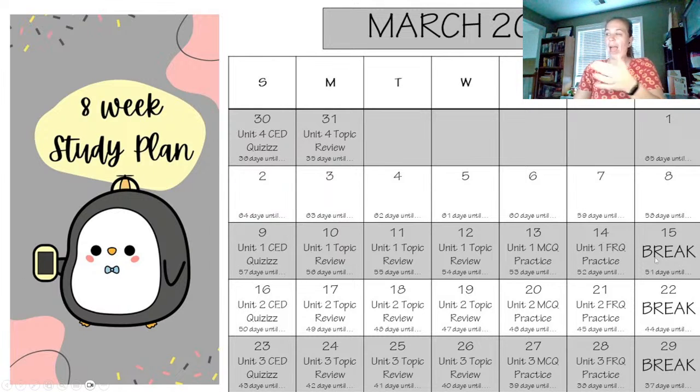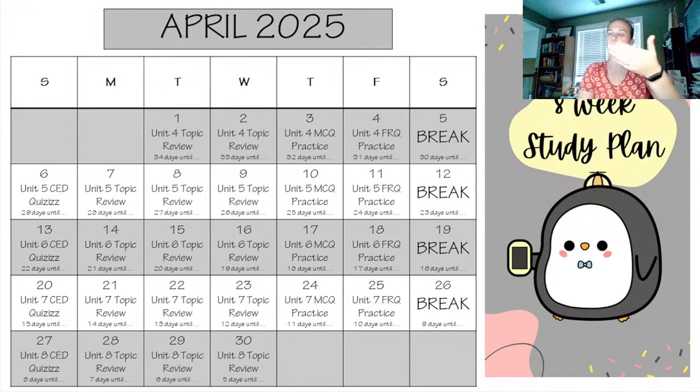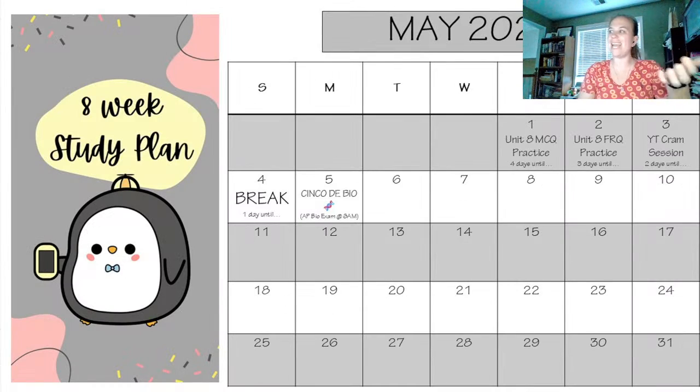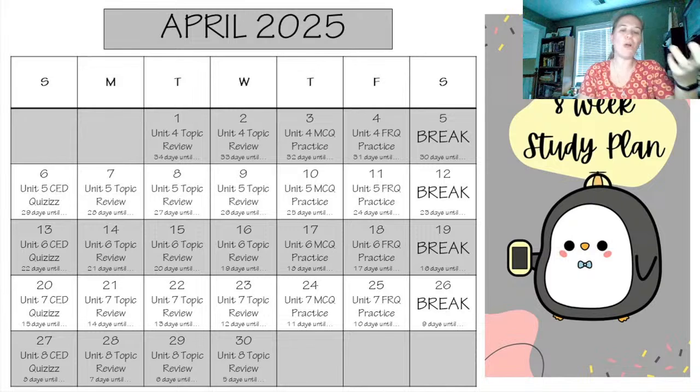So that's the way that I've set them up. It's all on you and what time you're looking at this. If you're watching this on March 9th, logically you could be doing 1 unit a week. If you don't see this until, I don't know, the first week of April, then you're probably going to have to do 2 units a week to get focused. And if you're seeing this 10 days before the AP exam, you're probably going to need to do a little bit more fine tuning or overall reviewing. So it depends on you and how much time you're giving yourself to review.